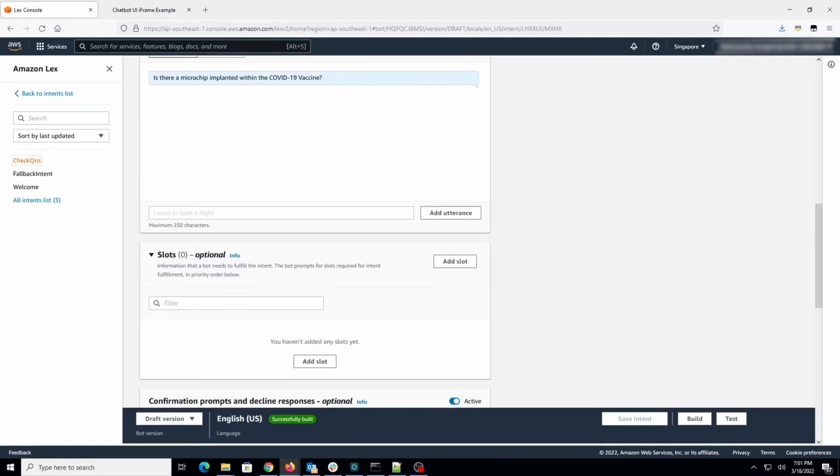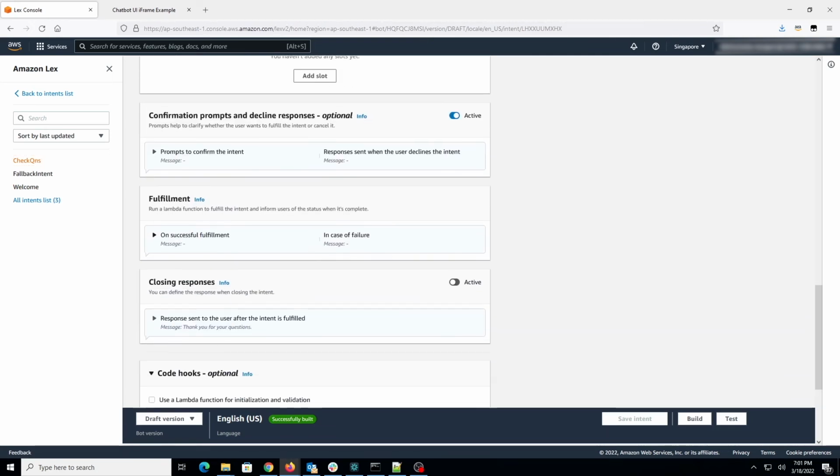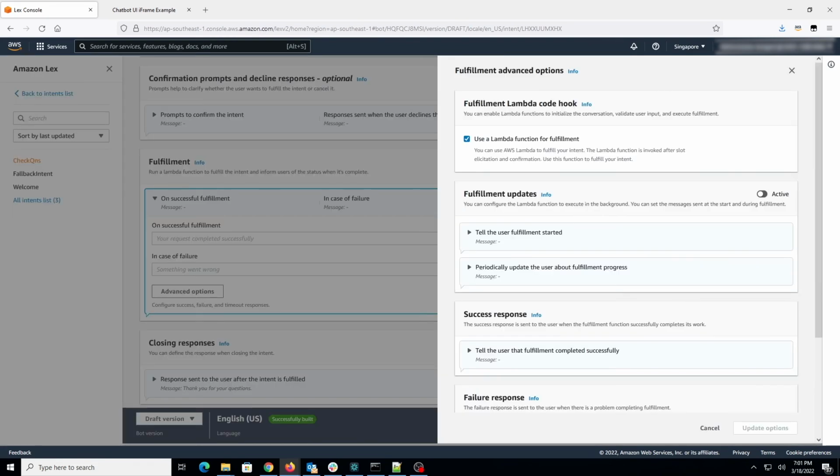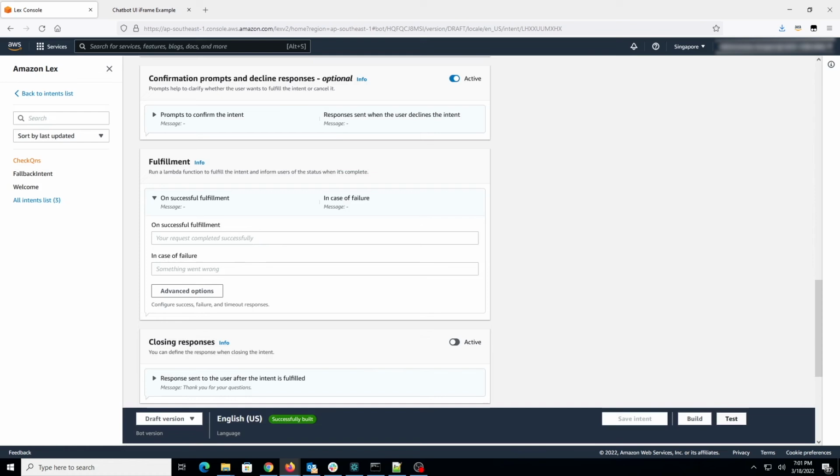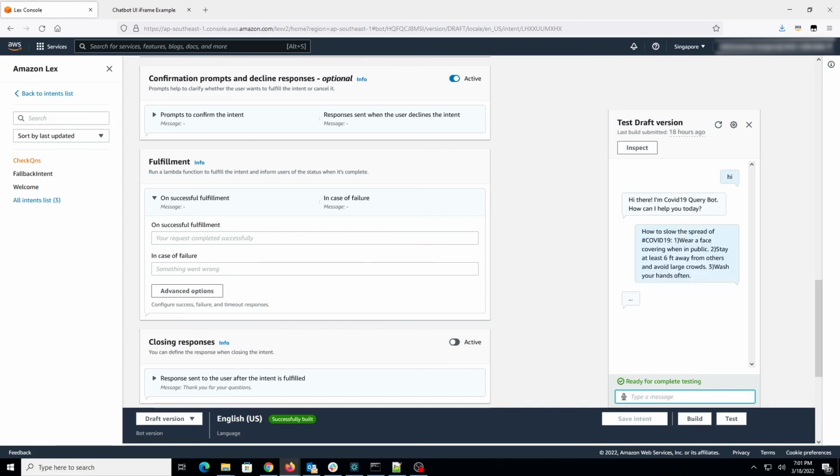which uses AWS Lambda to pass the message for inference to the Amazon Comprehend API endpoint that contains the trained model shown in the first part of the demo. It will return a classification result that will display to the user as a response in the chatbot. Lastly, once everything is built, you can also easily test out your bot function with the built-in testing function shown in this console.